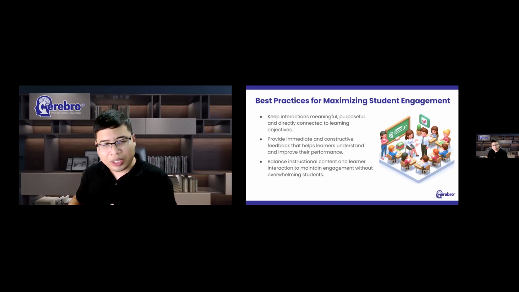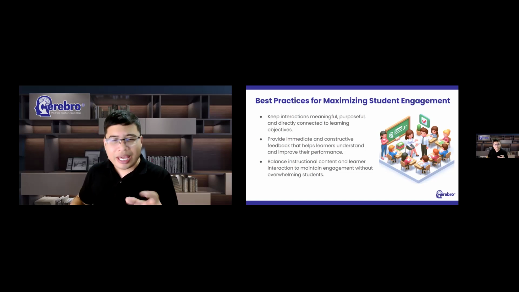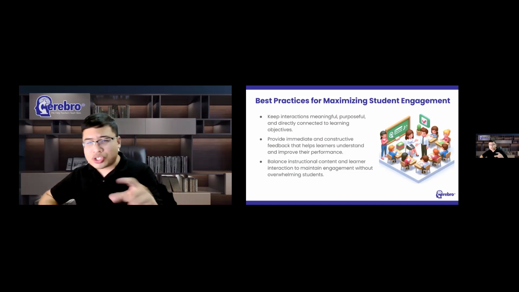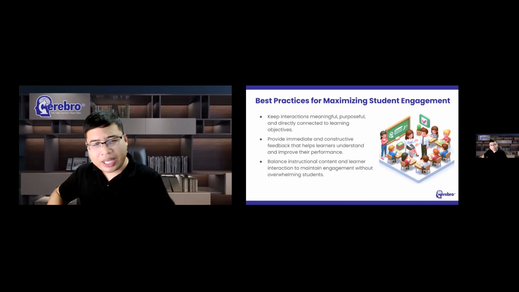The goal is not simply to keep students busy. The goal is not simply to keep students entertained, but the goal is learning. Engagement matters because it supports learning. And when we keep that principle at the center of our instructional decisions, we create experiences that are both engaging and educationally meaningful.